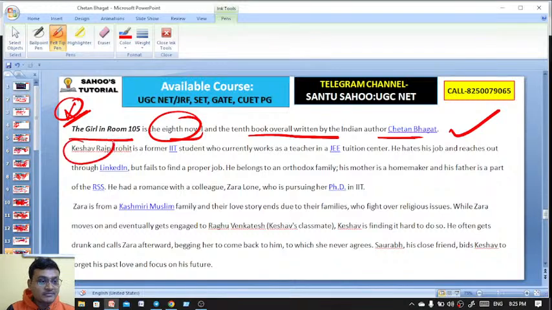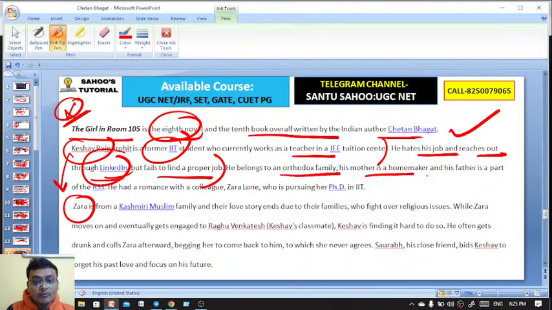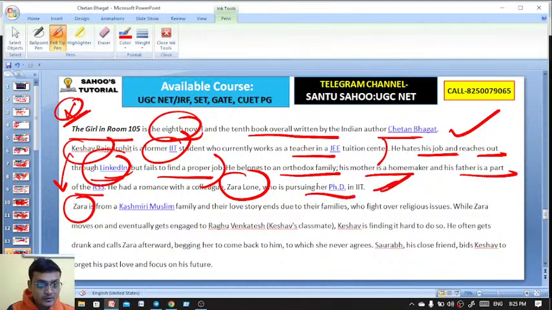Okay, so here Kesav is a former IIT student who is in love with Jara. Kesav currently works as a teacher in a JEE tuition center, and he hates the job and reaches out through LinkedIn, but fails to find a proper job. He belongs to an Orthodox family. His mother is a homemaker and his father is a part of the RSS. And he had a romance with a colleague called Jara, who is pursuing a PhD in IIT. Okay, Jara. So there is actually love between Kesav and Jara.